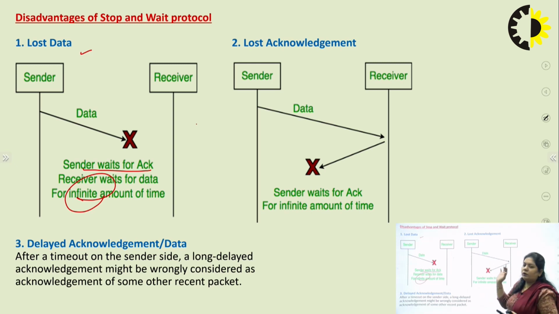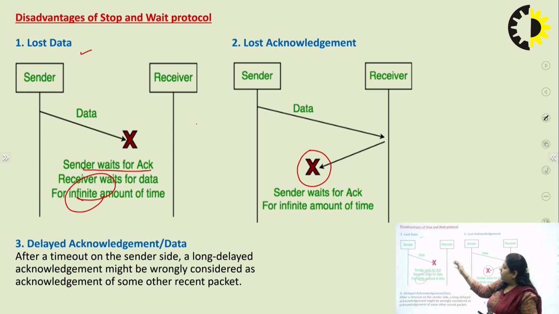Next, the sender is waiting for the acknowledgement. The receiver has received the data, and the sender is waiting for the acknowledgement, but the acknowledgement is lost. Now what would happen here? The sender waits for the acknowledgement for an infinite amount of time. In the first case, the receiver waits for the data for an infinite amount of time because the data was lost. In the second case, the receiver has received the data and the sender is waiting for the acknowledgement for an infinite amount of time.